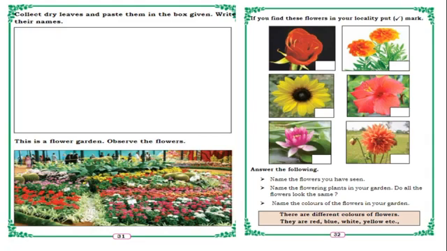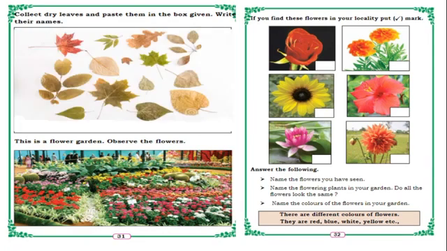So down, this is a flower garden. Observe the flowers. In the garden we can see many types of flowers, children, isn't it? Yes, and with different colors. So next page, if you find these flowers in your locality, put a right mark. So in these flowers, if you saw flowers in your locality, means nearby your house, you have to put a right mark. First one is rose, right mark.